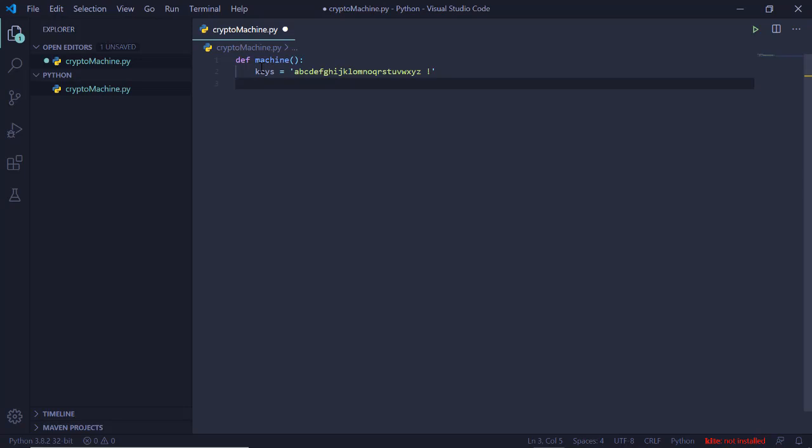So we can do it manually, or we can use this trick using string slicing, right? What we will do is, we want to start from the last index of the keys string, right? So we can use negative indexing here. So this will become keys[-1], so it will grab the exclamation mark for us from the keys. Okay, so that is what will happen here, and we will concatenate it with the rest of the string.